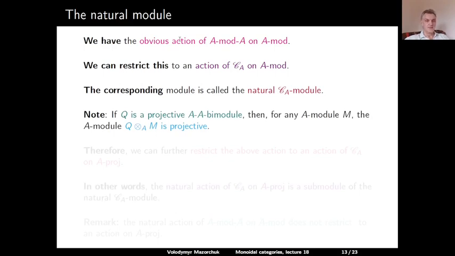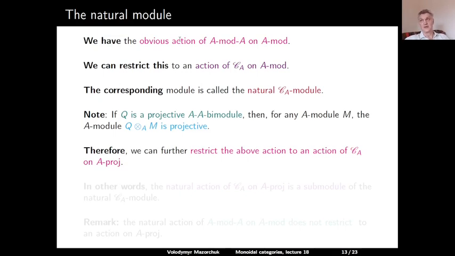Let us observe that if Q is a projective AA bimodule, then for any A module M, the tensor product of Q and M is projective as an A module. This means that the action of CA on all A modules can be restricted to an action of CA on all projective A modules.